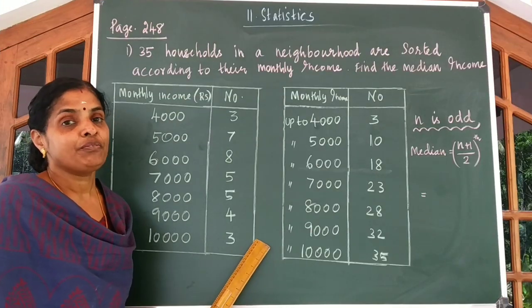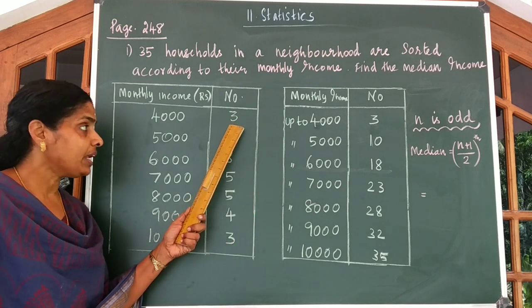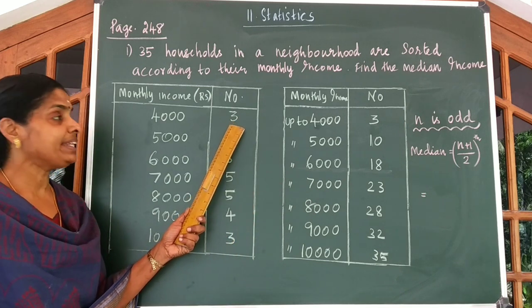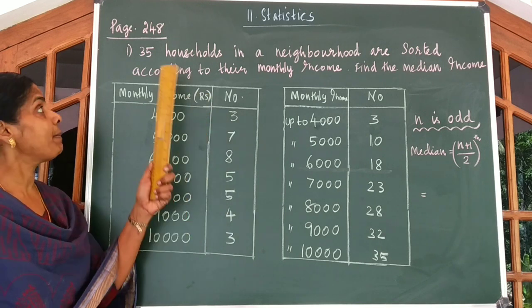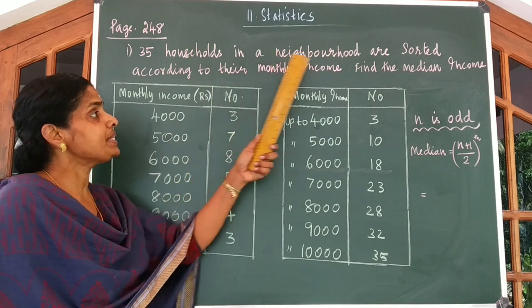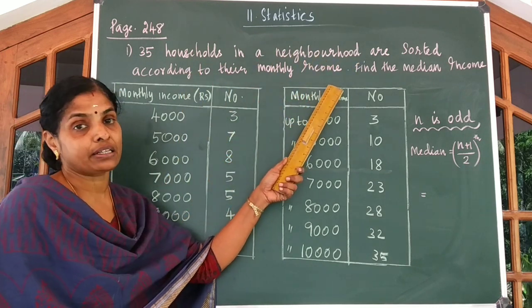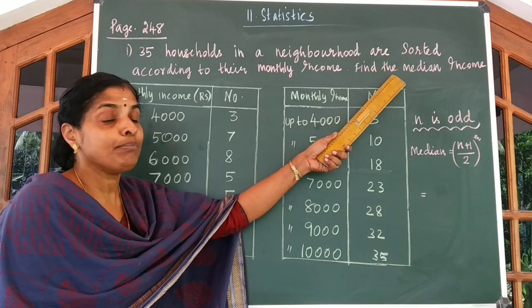Here children, we have the second type of problem where you are given frequency. Okay, look at the tabular column. Question is in page number 248. 35 households in a neighborhood are sorted according to their monthly income. Question is to find the median income.